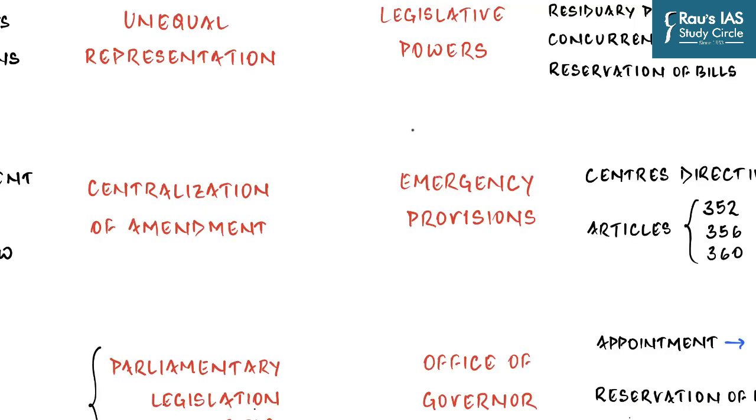The main areas of concern mainly lie with the legislative powers or the way they have been divided, emergency provisions, the office of the governor and the functioning of the governor, parliamentary legislation in the state fields, centralization of the amendment process of the constitution, and unequal representation given to the states in the Council of States or the Rajya Sabha. Let us now deal with each one of them one by one.